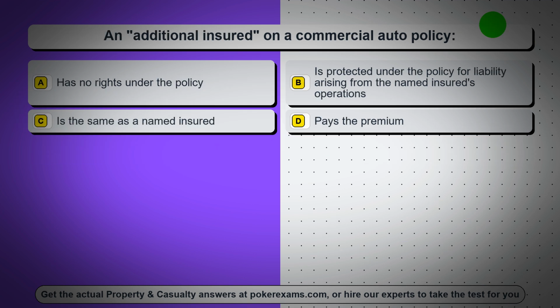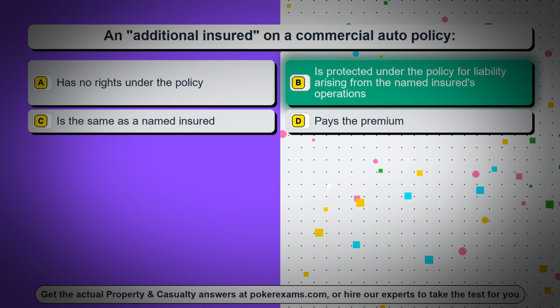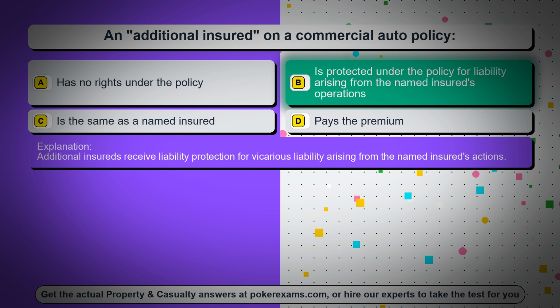Question 49. An additional insured on a commercial auto policy. Option A, has no rights under the policy. Option B, is protected under the policy for liability arising from the named insured's operations. Option C, is the same as a named insured. Option D, pays the premium. The correct answer is option B, is protected under the policy for liability arising from the named insured's operations. Additional insureds receive liability protection for vicarious liability arising from the named insured's actions.